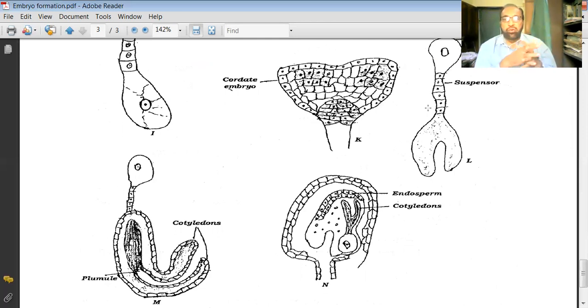You are supposed to know this diagrammatic representation, although it's an objective type question examination. Otherwise, you are supposed to explain on the basis of this diagram which I am explaining to you in this methodology. Try to understand the different stages: apical cell, basal cell, initial cells, cotyledons, then plumule, then radicle. All these terms you are supposed to remember, and the same thing we'll discuss in detail about the endosperm. So you are supposed to be careful about it. You are supposed to prepare these notes and go through this.